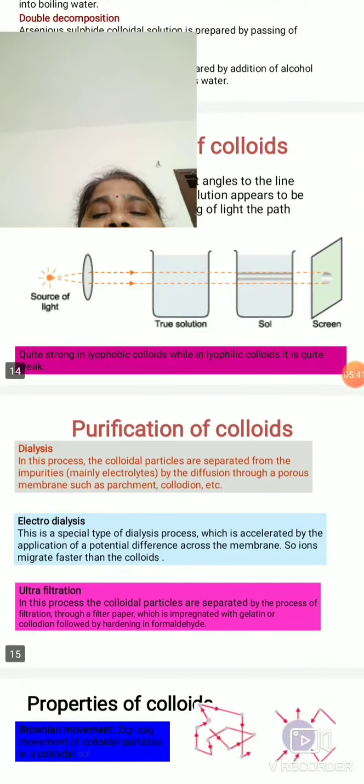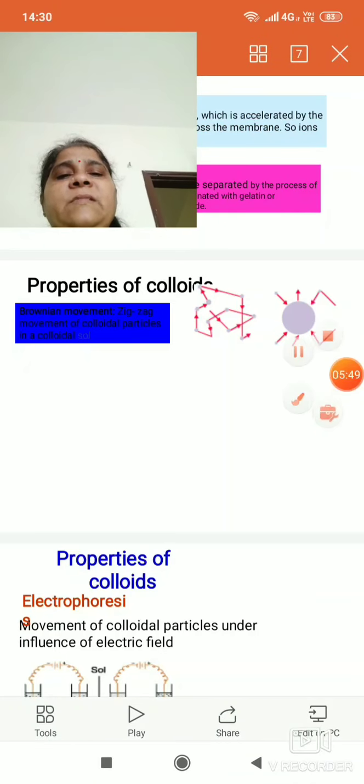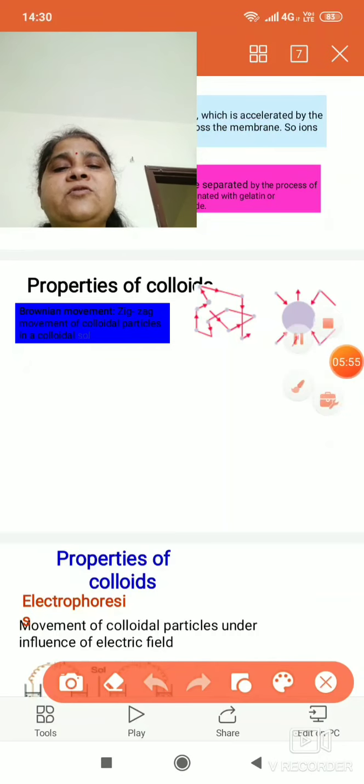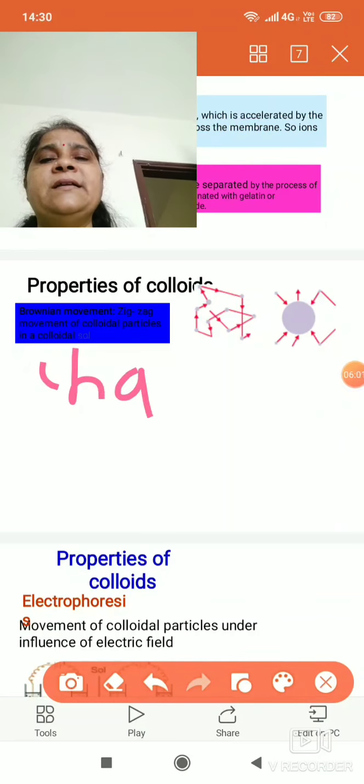If I talk about the properties of colloids, there are other properties also, other than the response towards optical behavior: colloidal particles are charged. Now why are they charged?